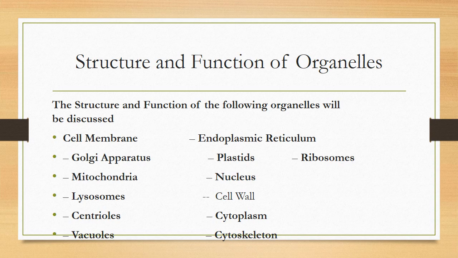These are all cell organelles which we will discuss later, but there are some structures in the cell that are not organelles but are still very important for the cell. For example, cell wall, cell membrane, cytoplasm, and cytoskeleton. Now today we will discuss only the cell wall.